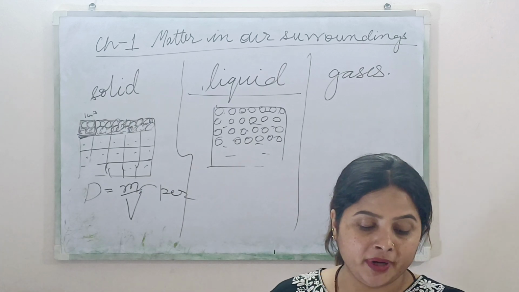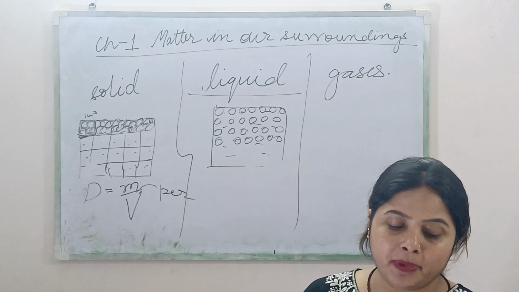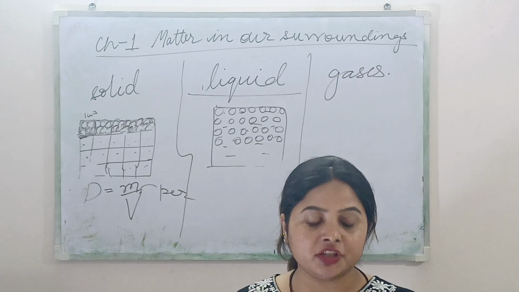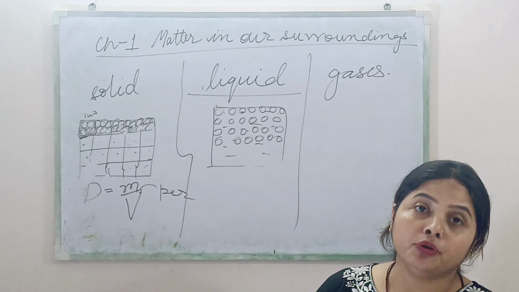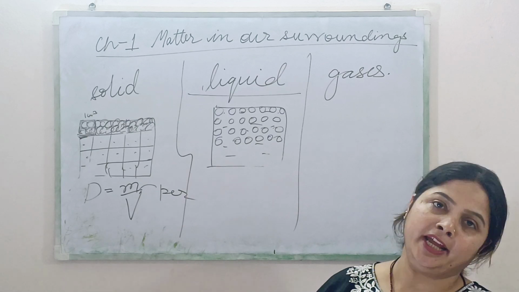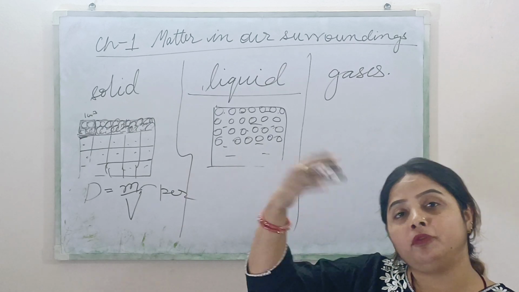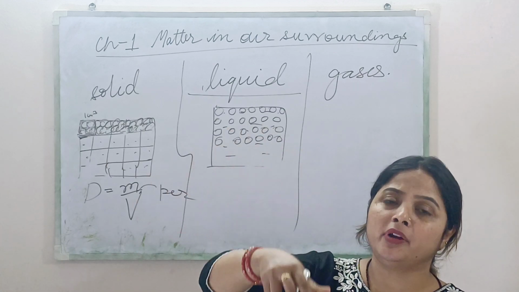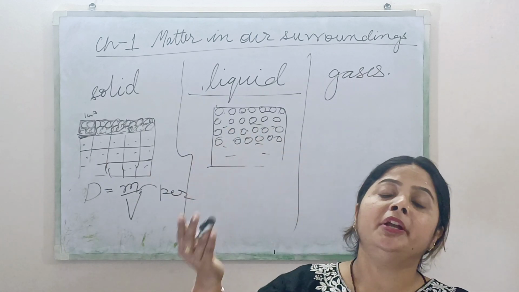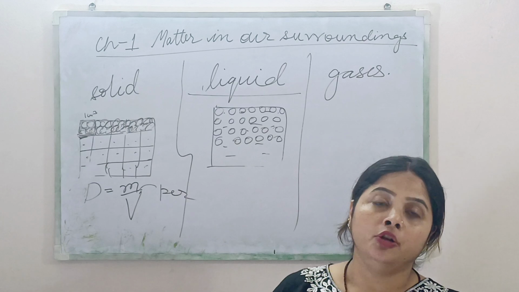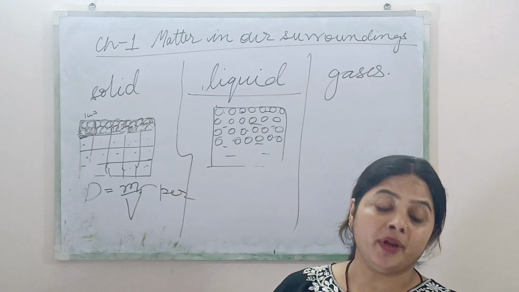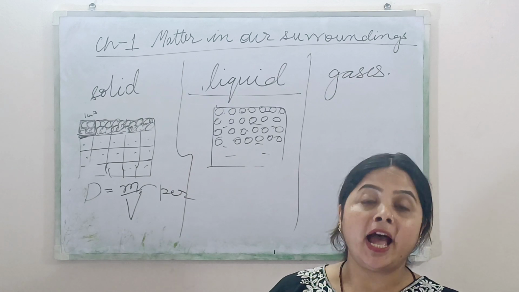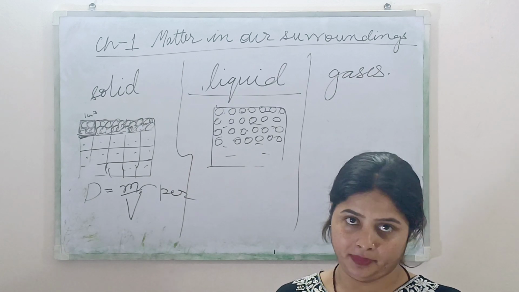So liquids have a fixed volume but they do not have a fixed shape. Liquids take the shape of the vessel in which they are placed. Now you know, if you pour liquid in any container, will the volume of the liquid change? If you are pouring 100 ml of liquid in a container, will it become 200 ml? No. So what can we say? That liquids have fixed volume.